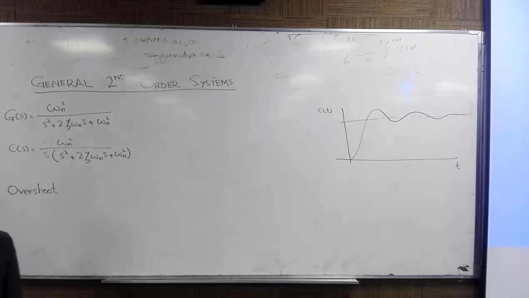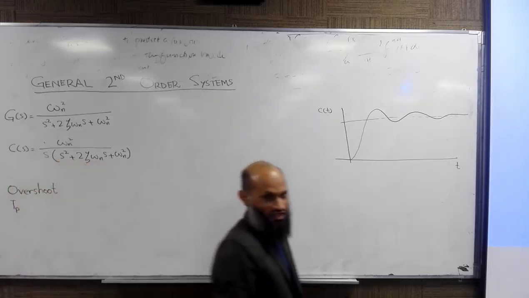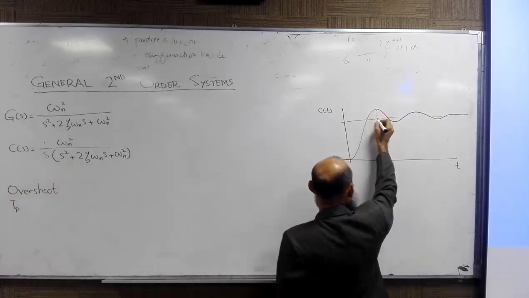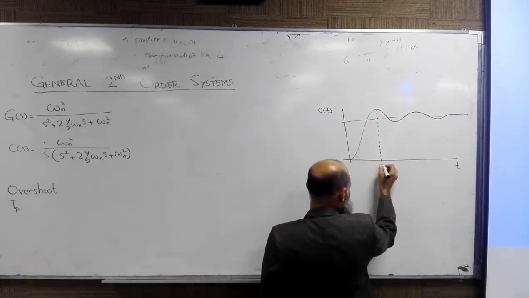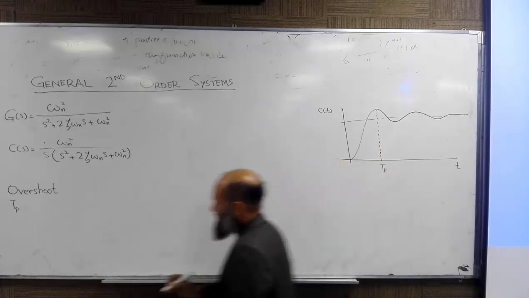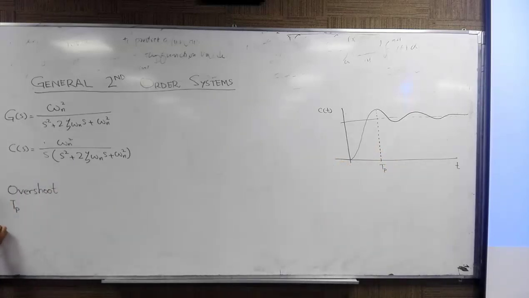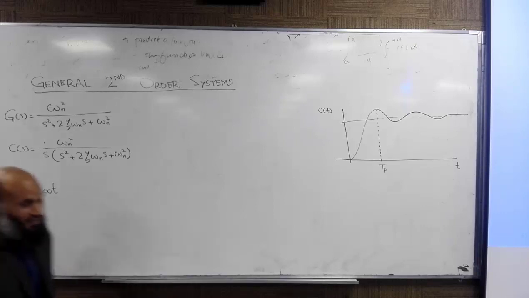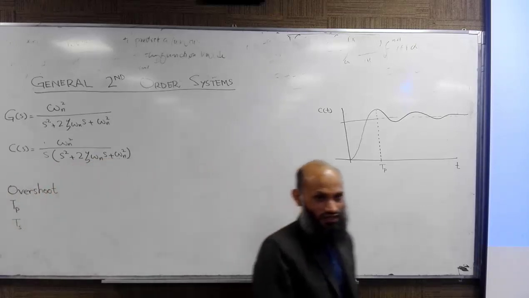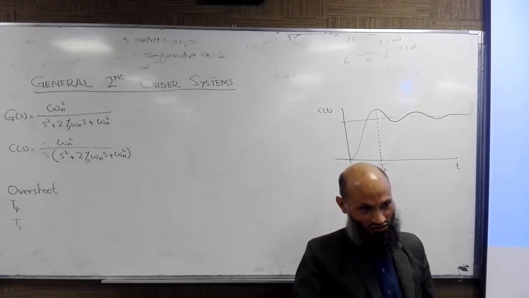Speed of response can be described in terms of peak time. Peak time is the time at which the response reaches its peak value, and it can also be characterized in terms of settling time. Settling time is the time when the response settles down.